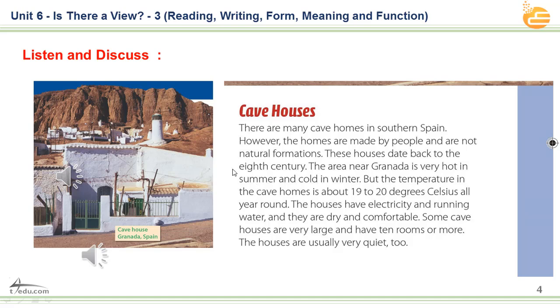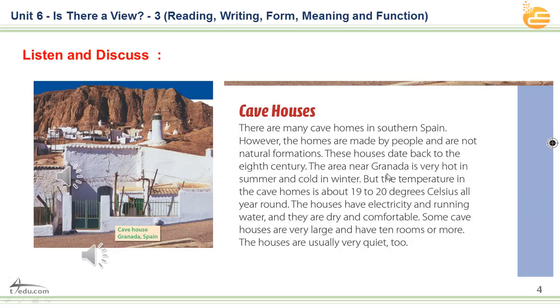Well, gentlemen, as you see here, we have unusual houses. The first picture is about cave houses. As you know, these cave houses are in Spain. There are many cave houses in southern Spain. However, the homes are made by people and are not natural formations. It is made by people. These houses date back to the 8th century, many years ago.